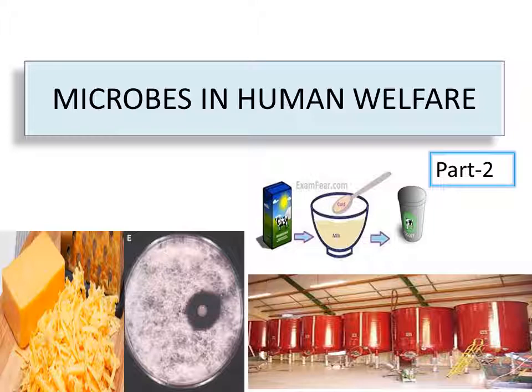In this video, let us continue our study on the microbes in industrial products. Yes, children, we have already discussed how microorganisms are used in the industrial production of fermented beverages, and also how antibiotics were produced on a large scale in the industries, right?